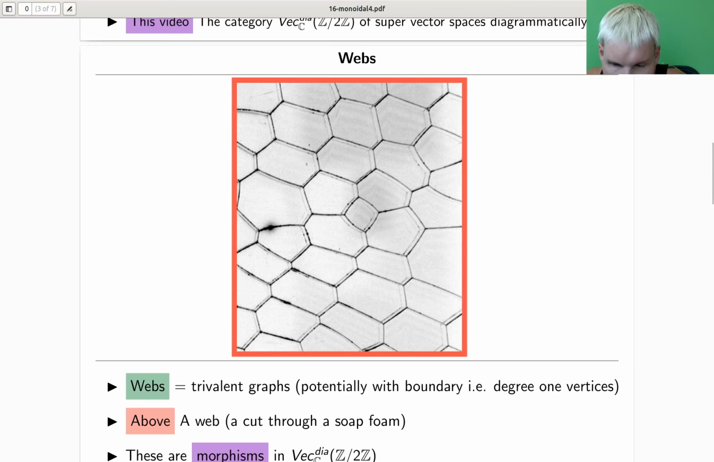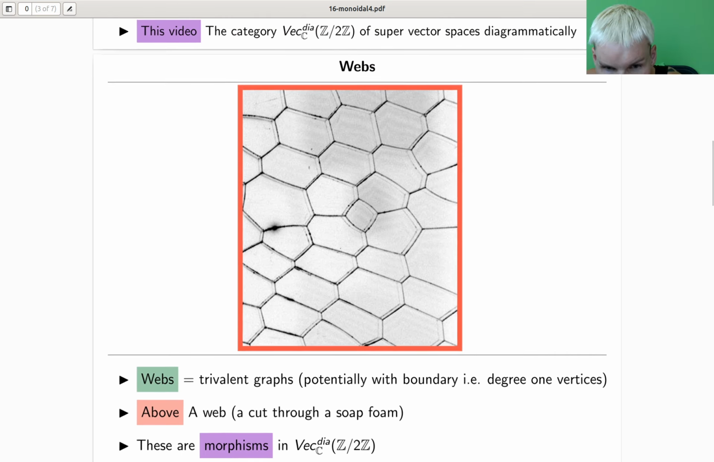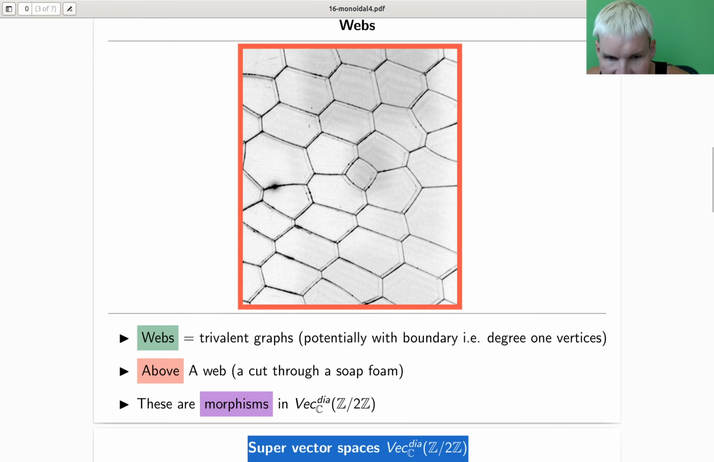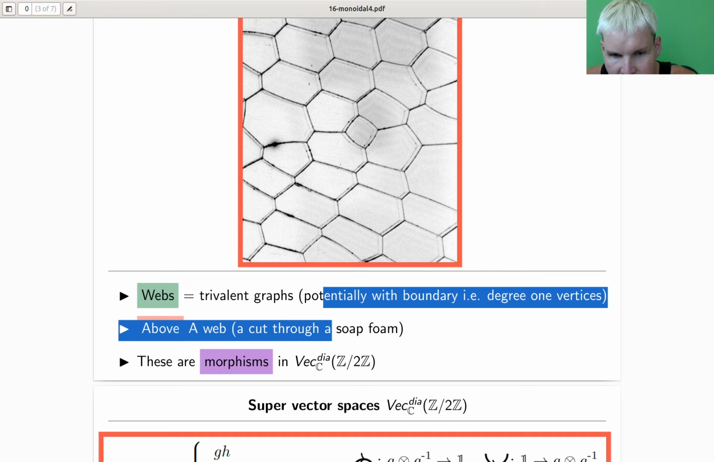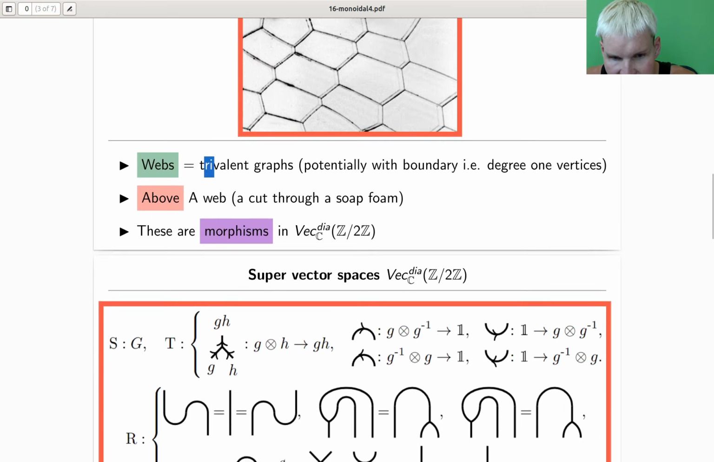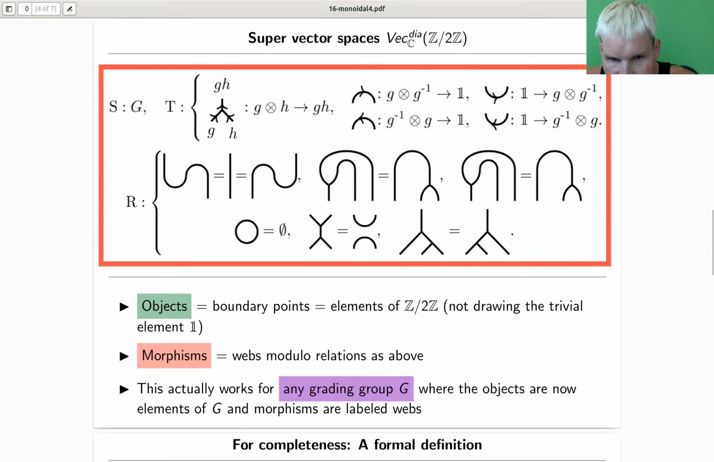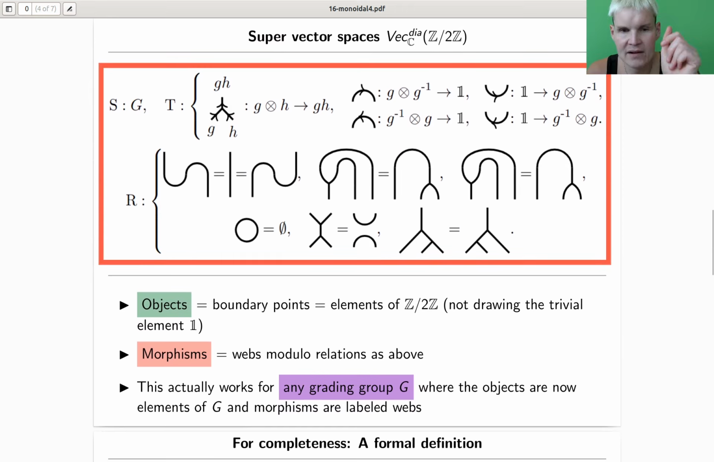So a web with potentially a boundary. It's a 3-valent graph, potentially with a boundary. And these are the morphisms in supervector spaces. It's very, very interesting. So webs are the morphisms in my supervector space category. And the way this works, and we are going to do several examples along the same line as we go along, is supervector spaces diagrammatically.